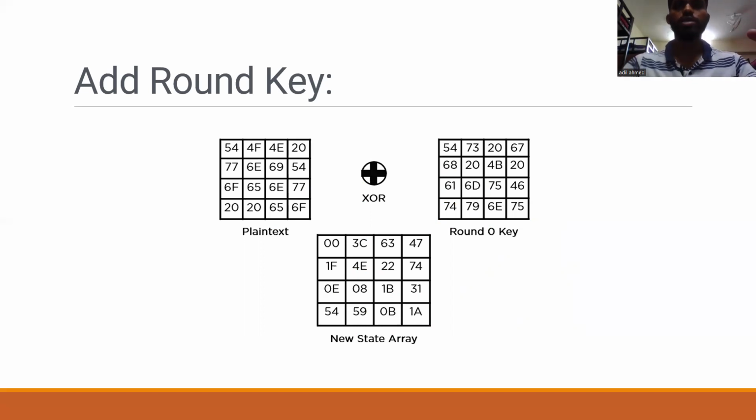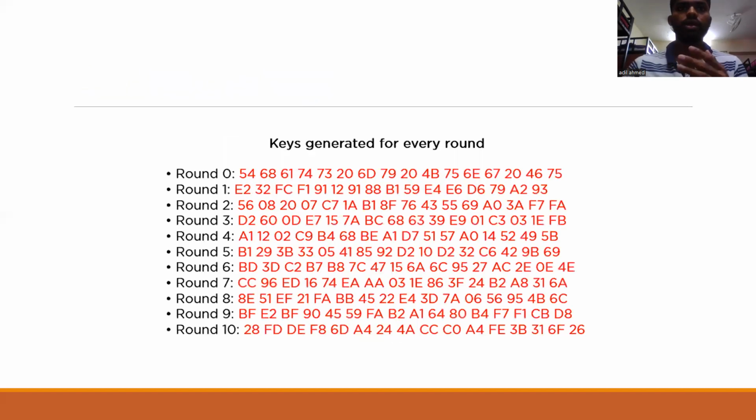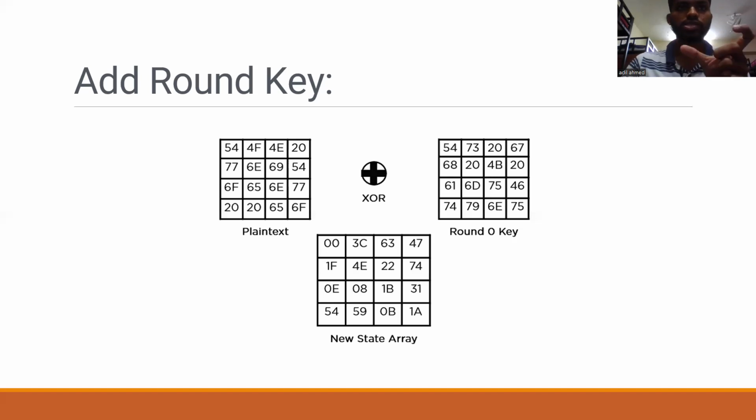The add round key step takes the new state and the plain text, and the round key will have an XOR operation. The key generation is going to happen for that. You pass the block data stored in the state array. The key generated has a 16-block size matrix, and from that a plain text is generated.